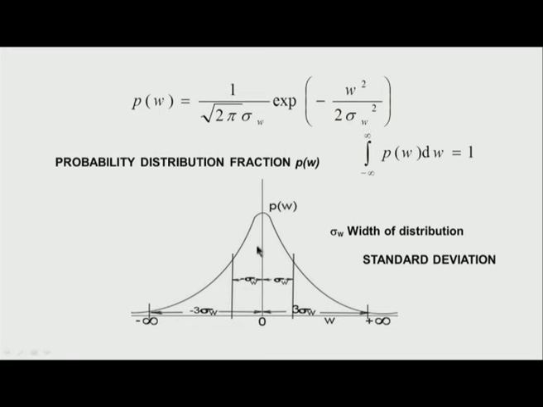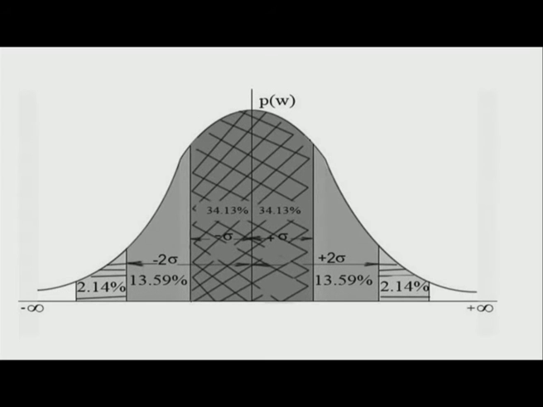I could have a distribution like this, for which also the area is 1. From minus sigma to sigma, the area under this curve is something like 68.3.